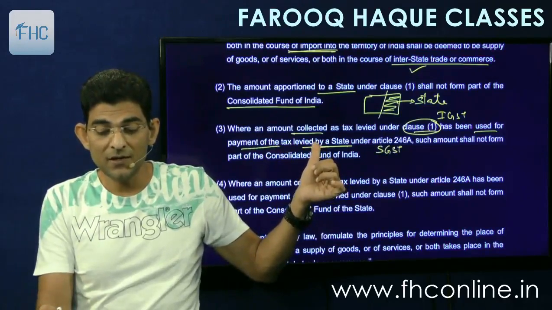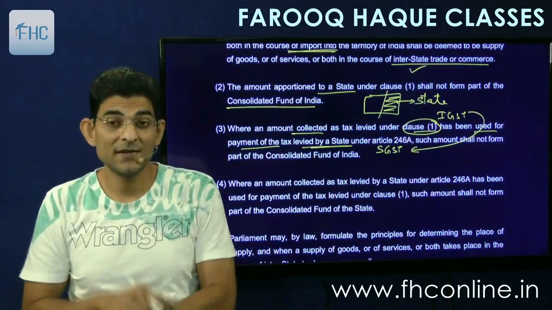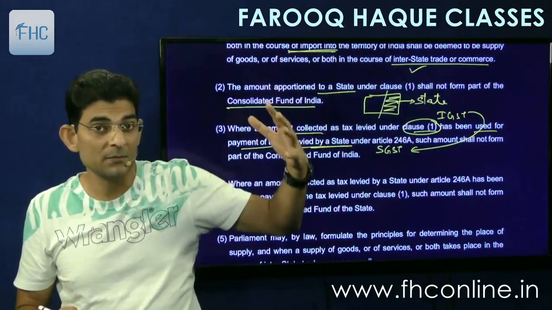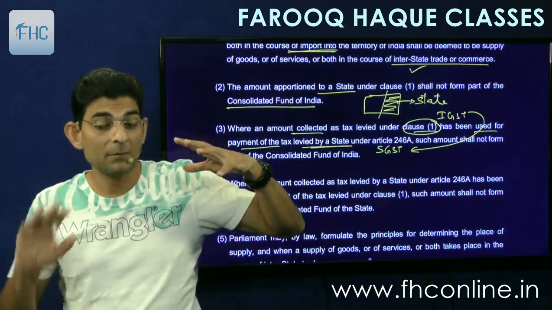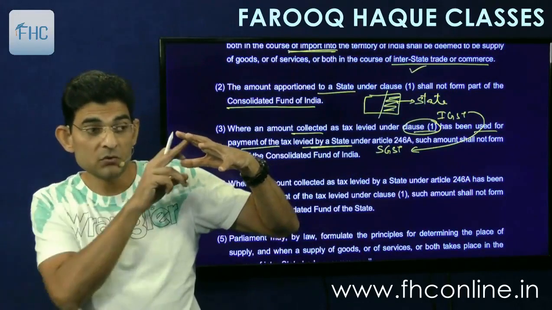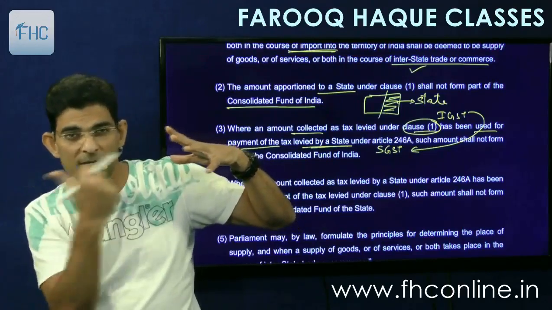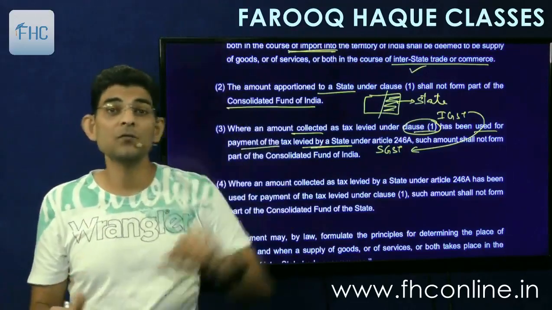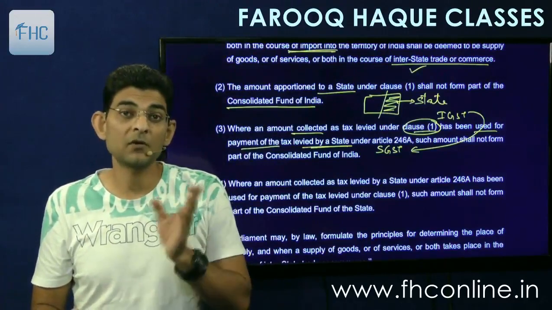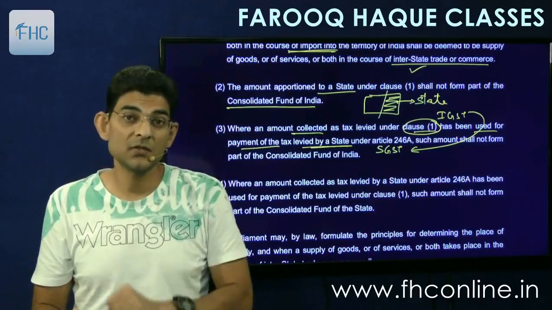Means if the credit of IGST has been adjusted against SGST. If I purchase some goods in the course of interstate trade, then IGST comes, I take credit of that, and my output is local, so I pay CGST and SGST out of it. So I use a portion of IGST to pay SGST. So that much which is used here will not form part of the Consolidated Fund of India. It will not belong to the central government. It will have to be transferred to the state government. That part of the money is transferred to the state government.